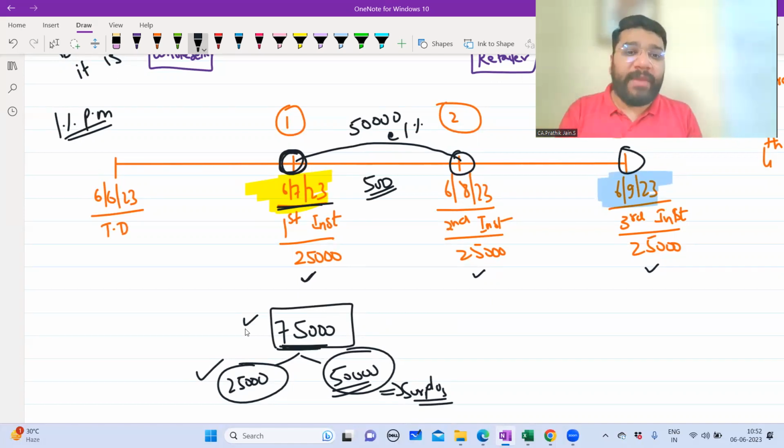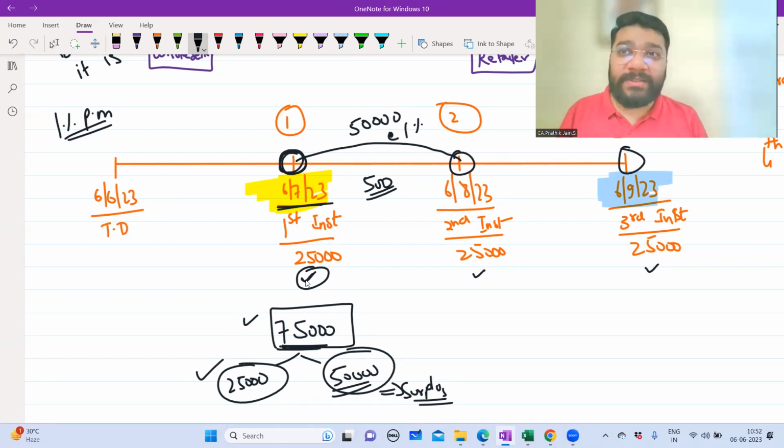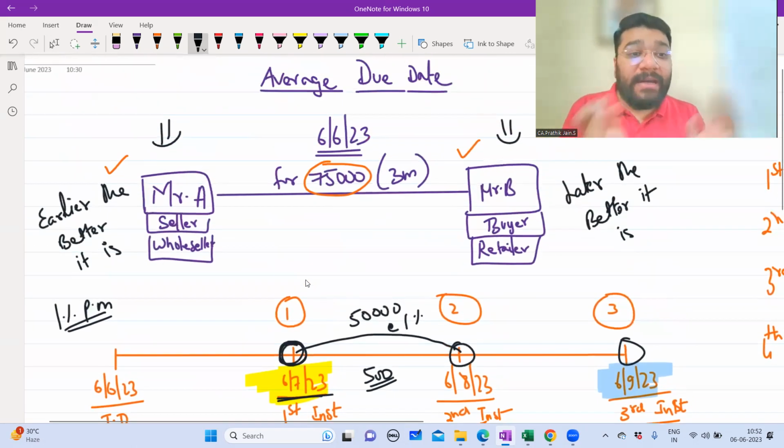Imagine he's not paying 75; as per the contract, he's paying only 25. Then how much money is surplus in hand? 50,000 rupees. Then what will the buyer do? He will invest somewhere, so he would have earned that 500 rupees. Just because he gave that 50,000 rupees in advance to the seller, he lost the opportunity of earning the interest.